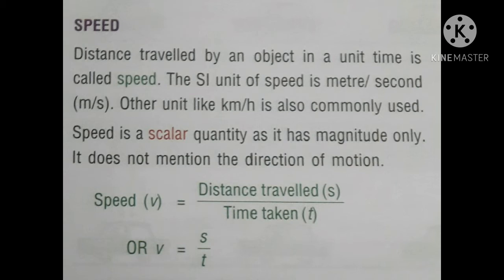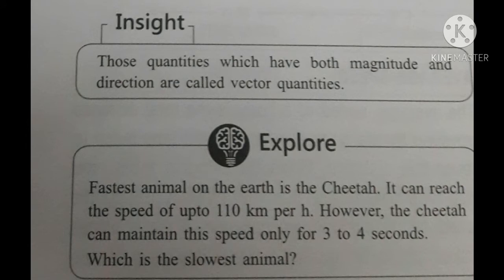Speed is a scalar quantity as it has magnitude only. It does not mention the direction of motion. Speed is represented by v equal to distance traveled divided by time taken, or we can say v is equal to s upon t. Those quantities which have both magnitude and direction are called vector quantities, and those which can be represented by only magnitude are called scalar quantities, like speed.